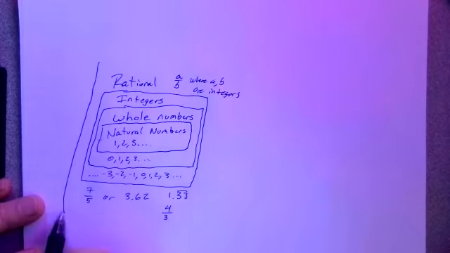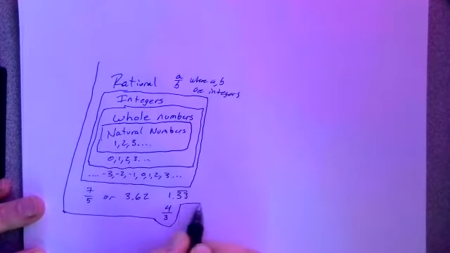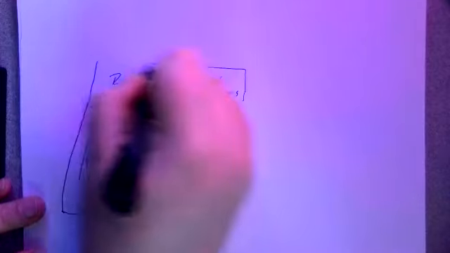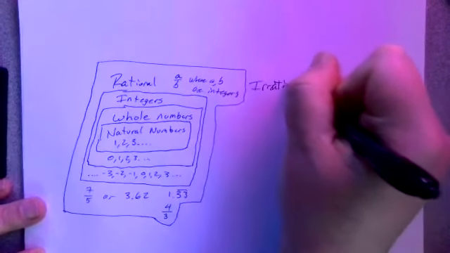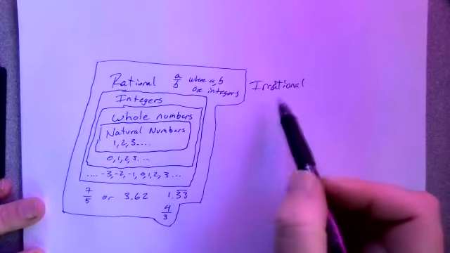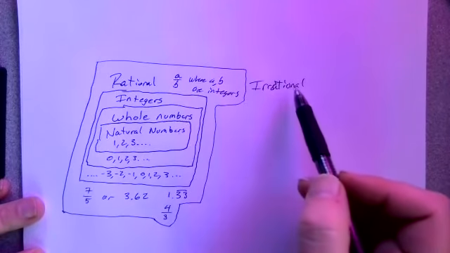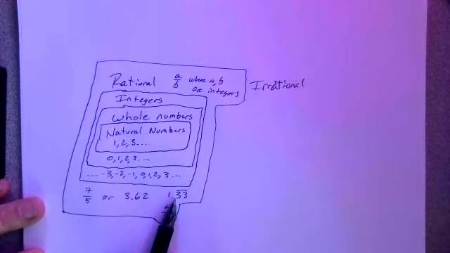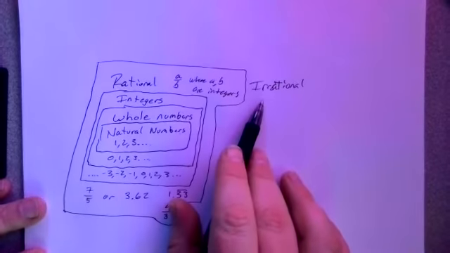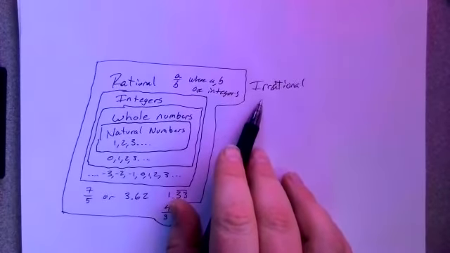Now, rational numbers have friends that are called irrational. And I don't know why they're friends. They're not. They actually have nothing to do with each other. Irrational numbers are numbers that you cannot put into a fraction, or they are a decimal that never ends and never repeats.